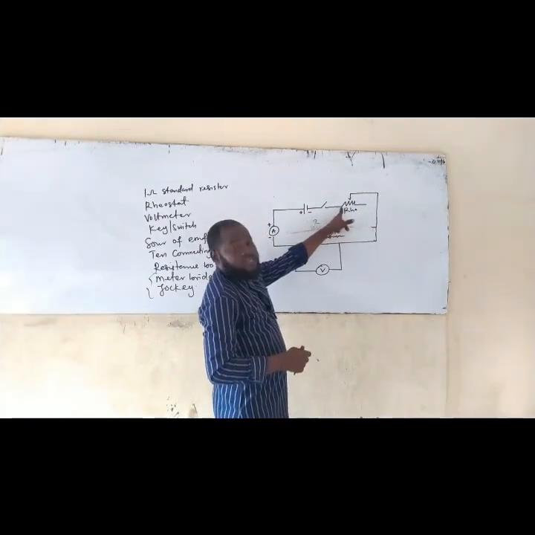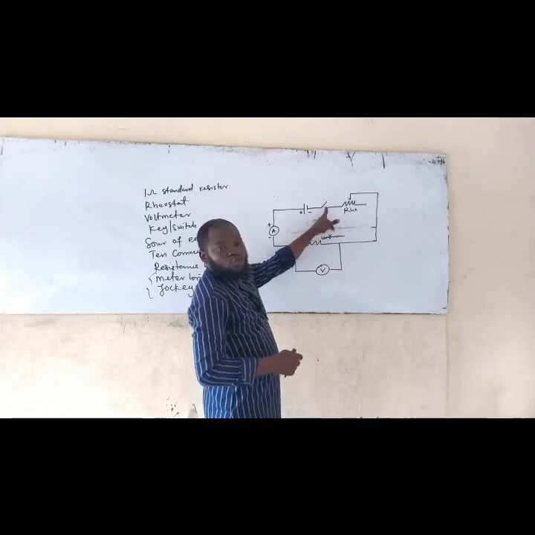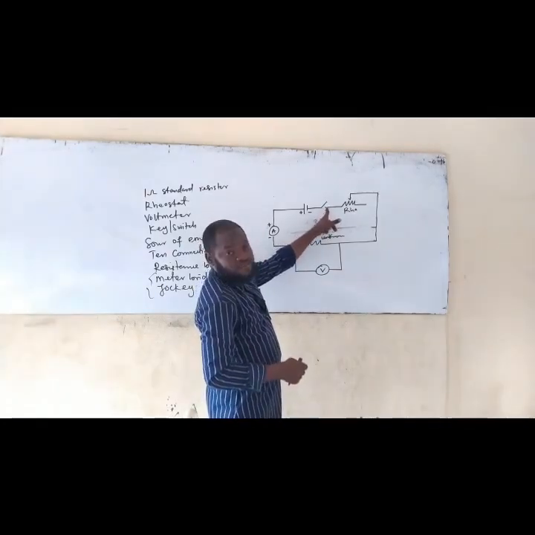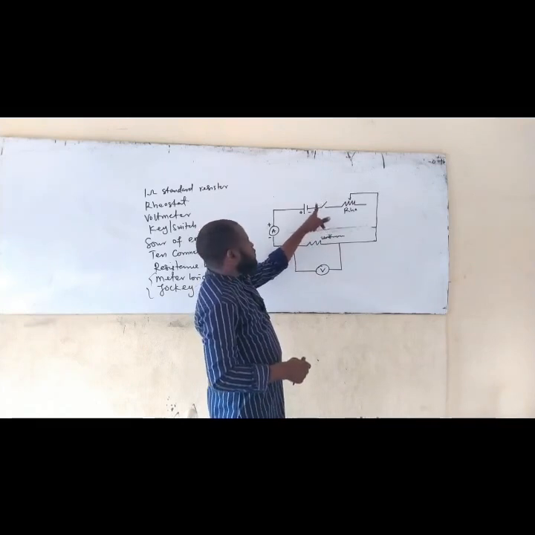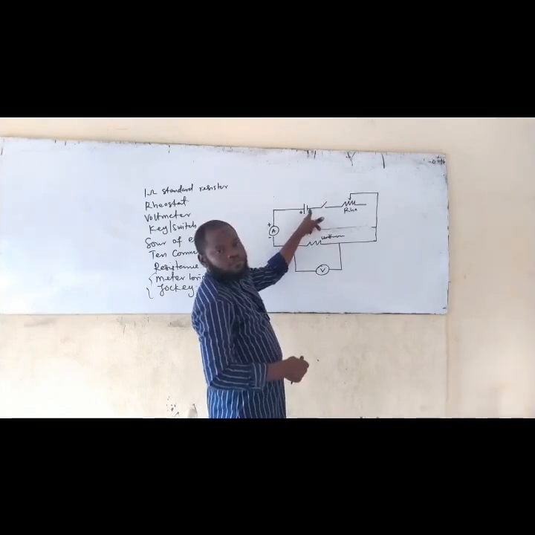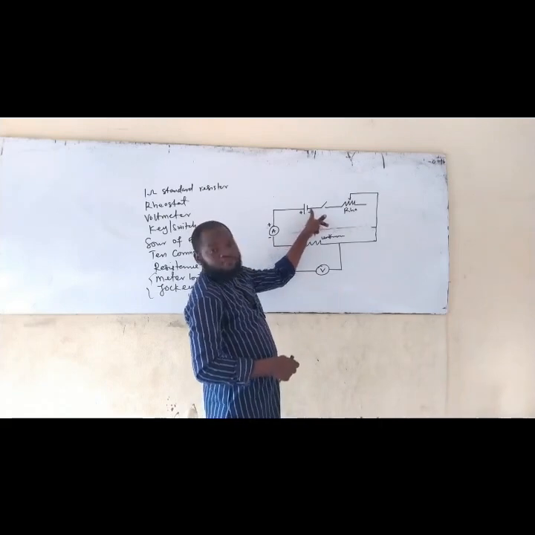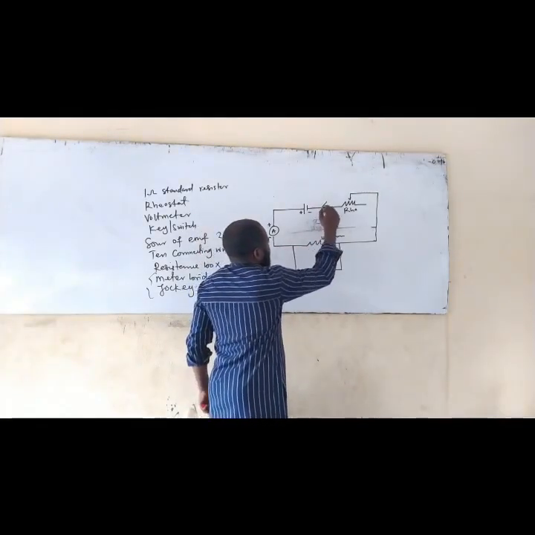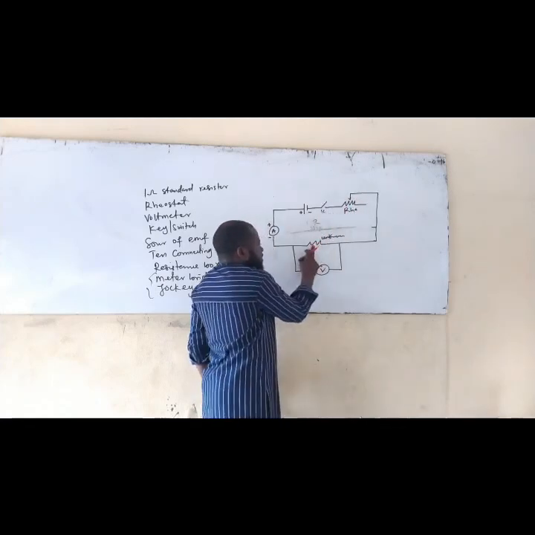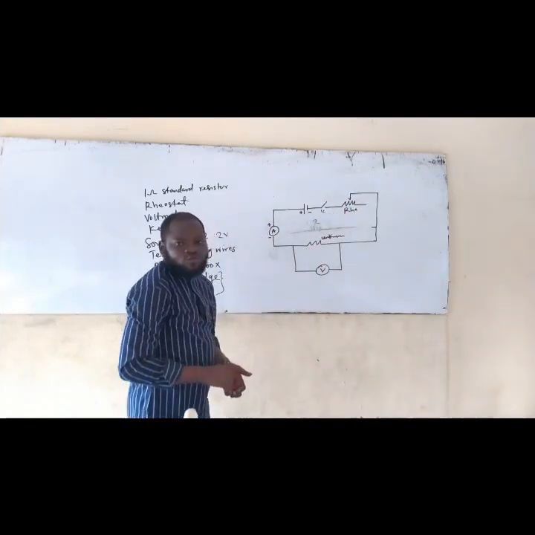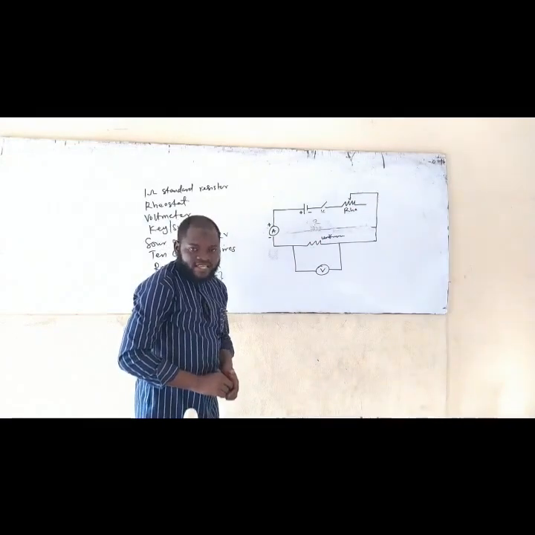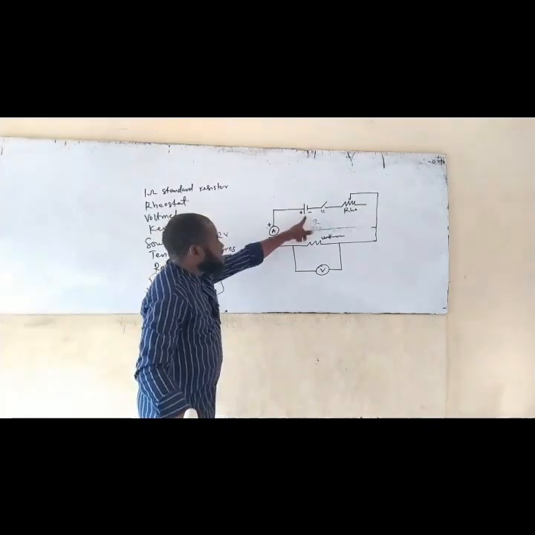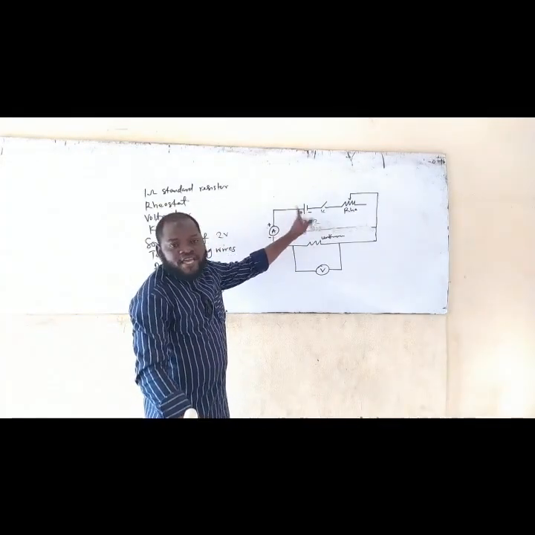And the other end of the rheostat is going to be connected to a key. Am I making sense now? So connecting that end to a key, the other end of the key is going to be connected to, what is it called? The negative pole of the battery. Remember, all these key, rheostat, or non-resistor, they have nothing to do with positive or negative. What you need to pay attention to are these ones that have something to do with positive and negative.